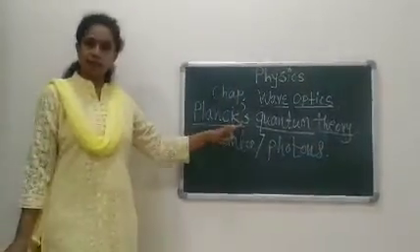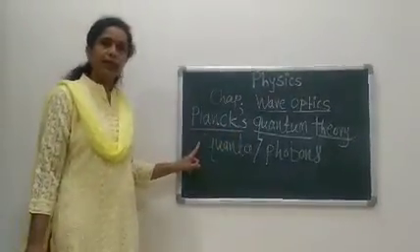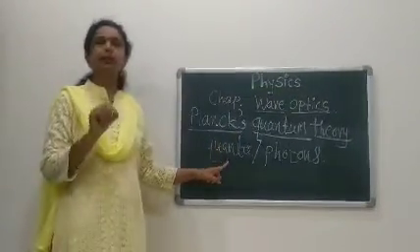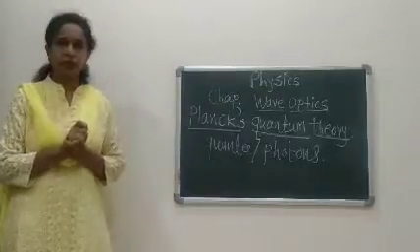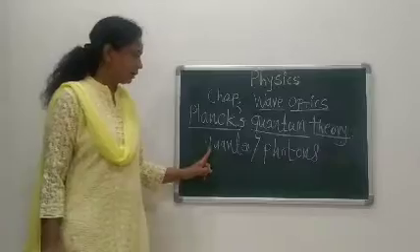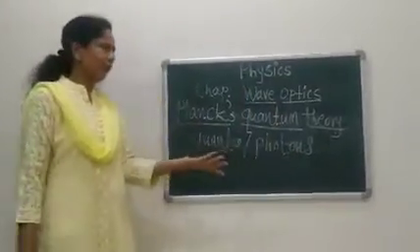Planck is the name of the scientist, and according to him, light is propagated in the form of packets of light waves. These packets are called quanta or photons, which means they are also particles.